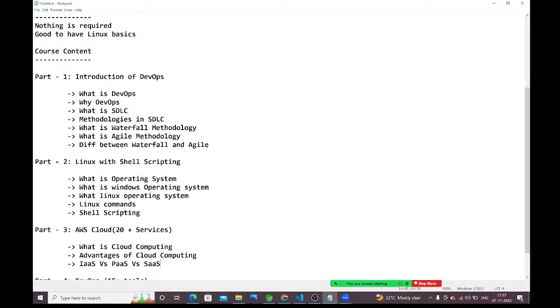IaaS, PaaS, SaaS: infrastructure as a service, platform as a service, software as a service. Once these 3 things are completed, next I will give an introduction to AWS.